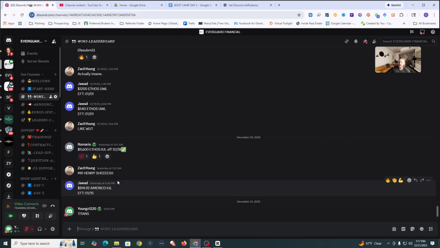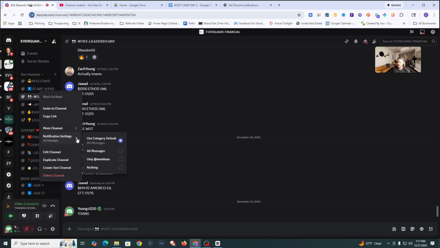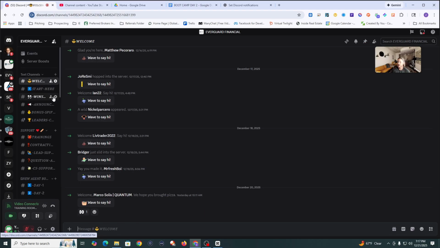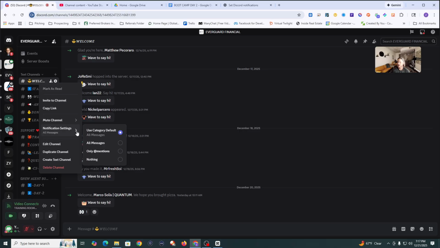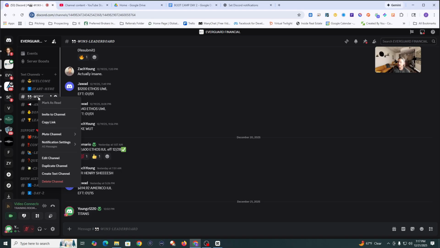Now, personally, this is a preference thing, and by the way, this is how you can change notifications. If I want to go to notifications, I can put all messages, only mentions, maybe put nothing. I would leave this as only mentions, if there's something that they're messaging me. Same thing here, welcome. I would change this to only mentions, because no one's really going to mention you. Same thing here, wins leaderboard.